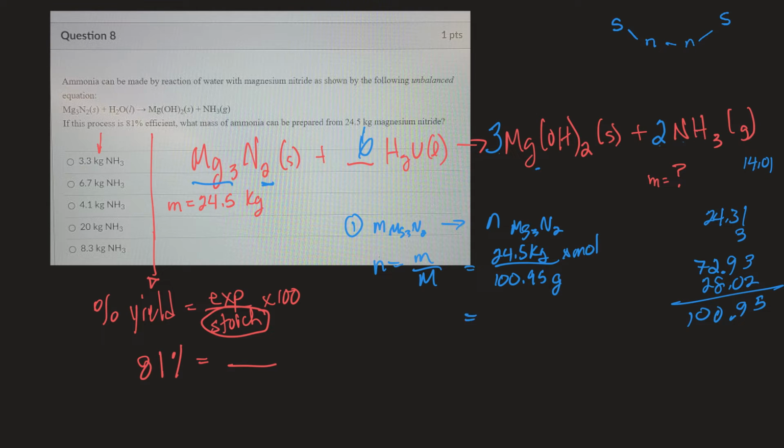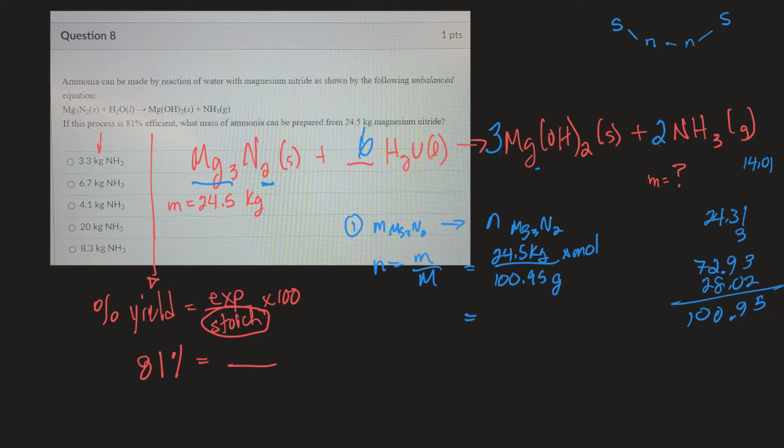So then the moles will be, calculator, it's got to be 0.25-ish, 0.2 something. 24.5 divided by 100.95.